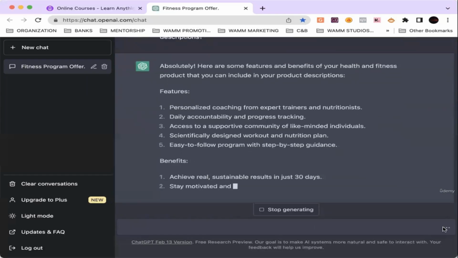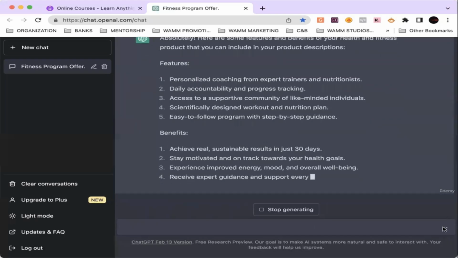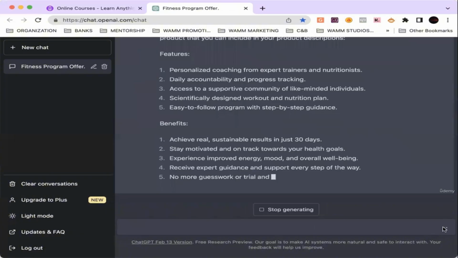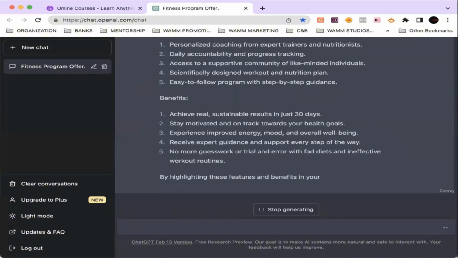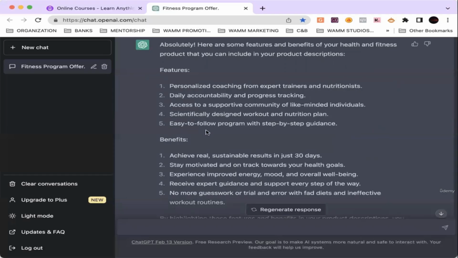Here are the features: personalized coaching from expert trainers and nutritionists, daily accountability and progress tracking, access to a supportive community of like-minded individuals, scientifically designed workout and nutrition plans, and an easy-to-follow program with step-by-step guidance.